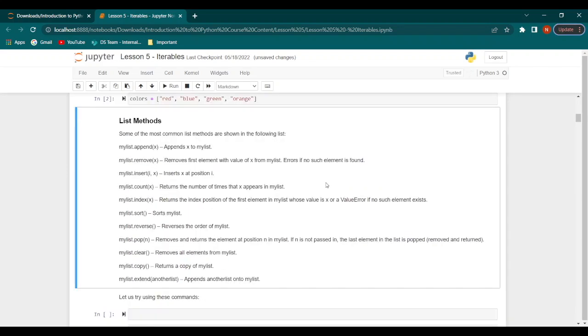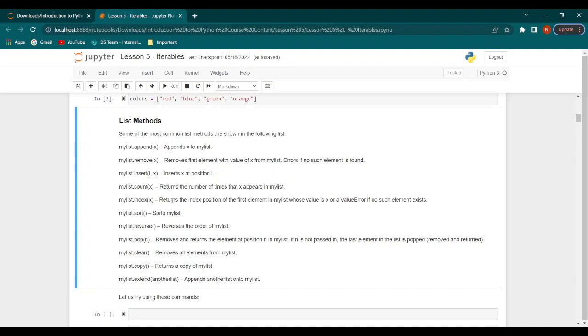Now let's have a look at some list methods. First we will go through all of these, and after that we will demonstrate them. The first is list.append, which appends the value of x to the list. Then we have list.remove, which removes the first element that has the value of x from the list. It throws an error if such an element is not found. Then we have list.insert(i, x), which inserts x at the ith position. Then we have list.count, which returns the number of times x appears in the list.